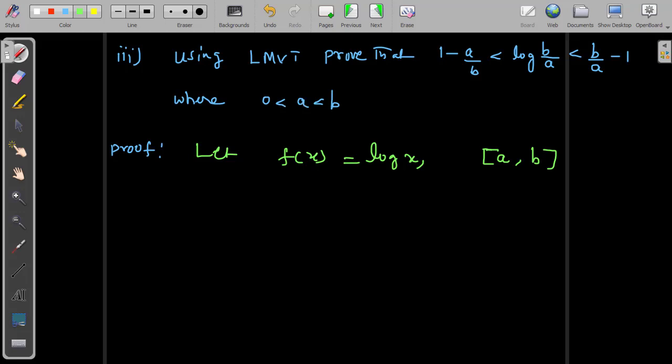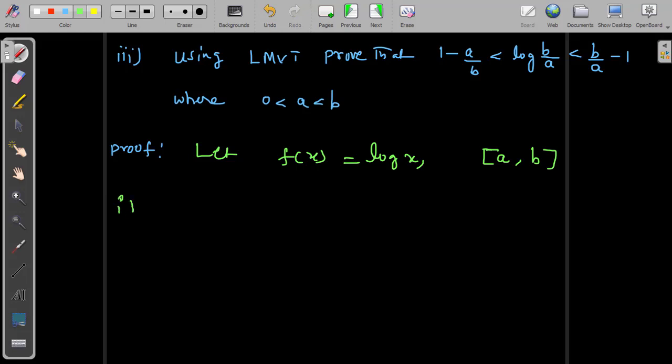Let us take the interval as a to b, and one should remember the domain of the logarithmic function is the open interval 0 to infinity, which means excluding 0. So that's the reason don't start from 0, start from a to b. So the a value is more than 0, as per the given inequality.